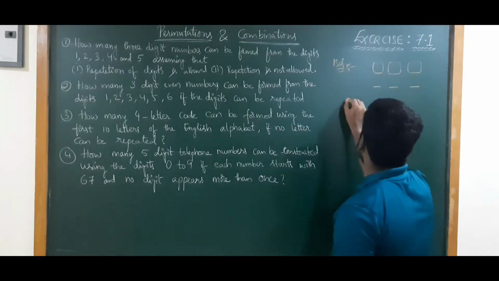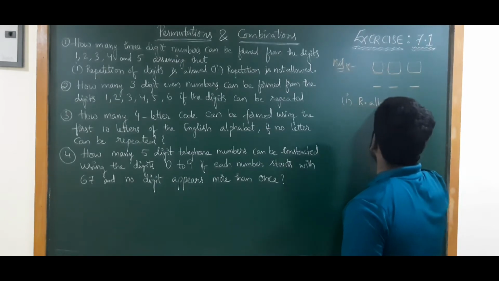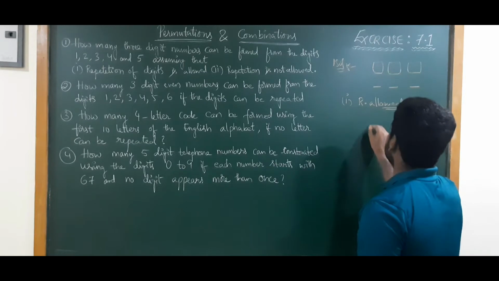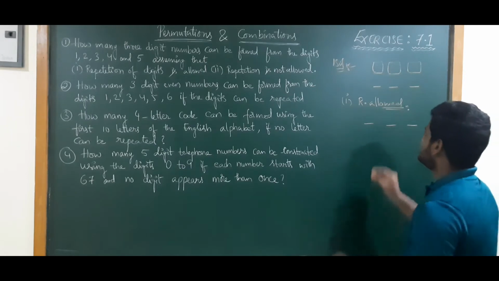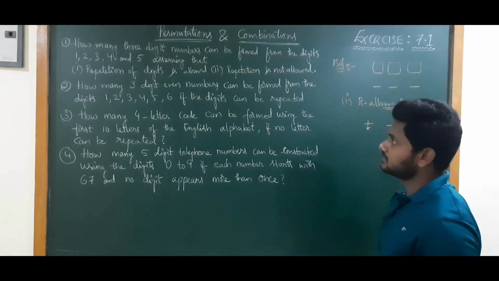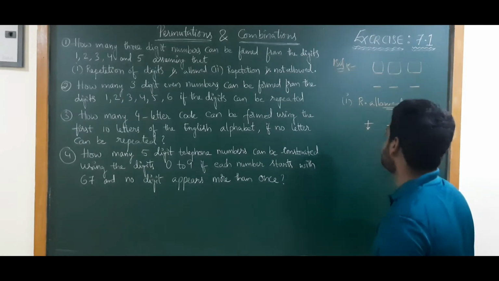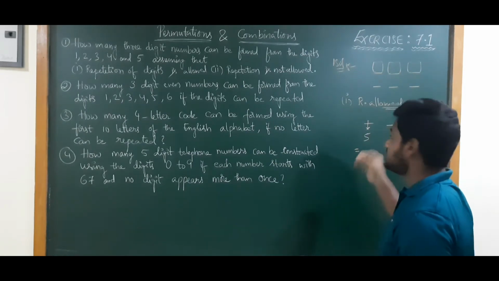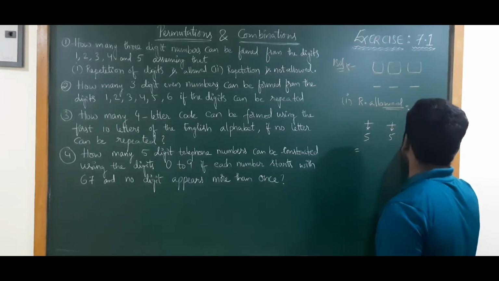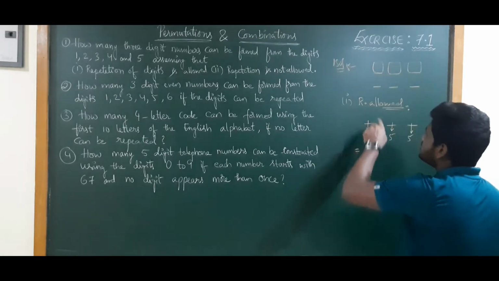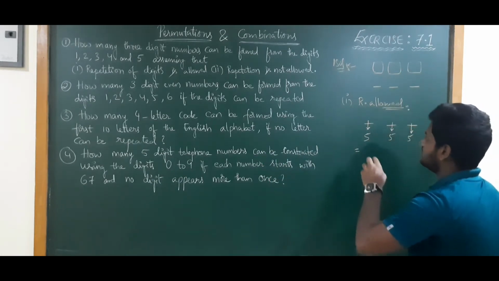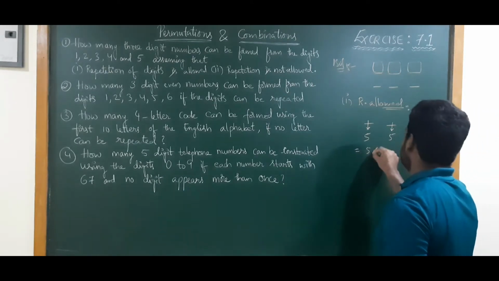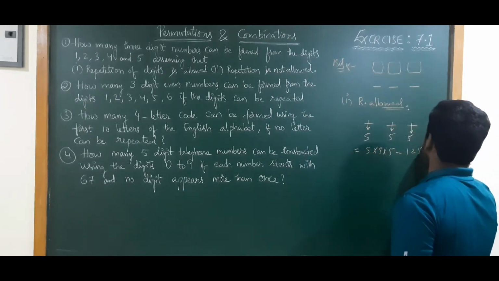See, the first case we will take is repetition allowed. Repetition of digits is allowed. Then we need to form 3 digits. In the first place, how many chances? 1, 2, 3, 4, 5, so we have 5 chances. The second place also has 5 chances. The third will also have 5 chances. Why? Because repetition of digits is allowed. For example, if we take 1 here, here also we can take 1, and here also we can take 1. So when repetition is allowed, it will be 5 into 5 into 5, which is 125.